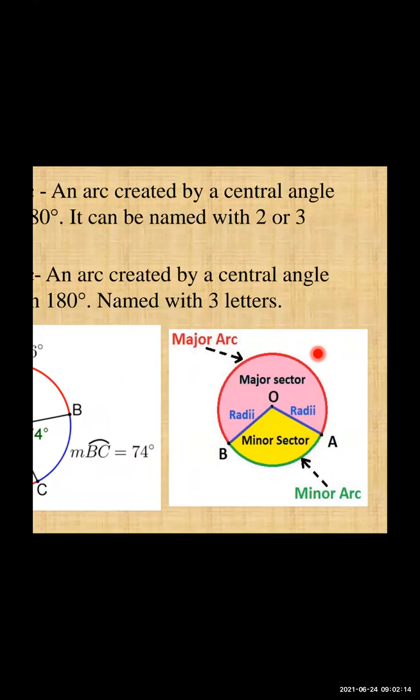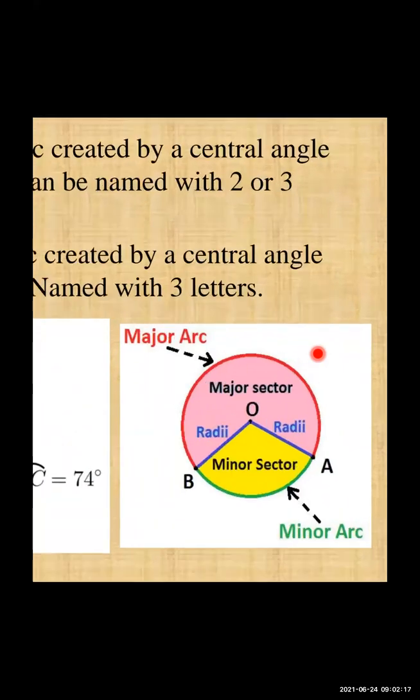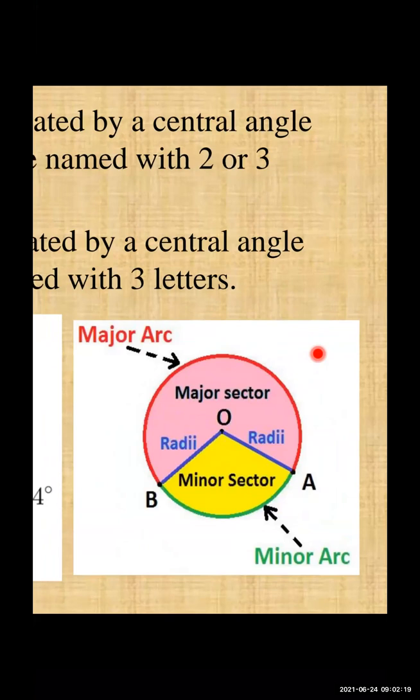Minor arc AB, here in the right-side figure you can see, this is minor arc AB, the yellow portion. And whatever portion is created if we join the center O with points A and B, that yellow part we are getting is called the minor sector. जो भी हमें पार्ट मिल रहा है वहां पे उसे बोलते हैं माइनर सेक्टर. And the remaining portion, which is shown in pink, is called the major sector.